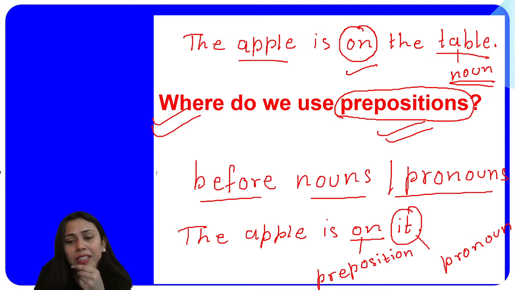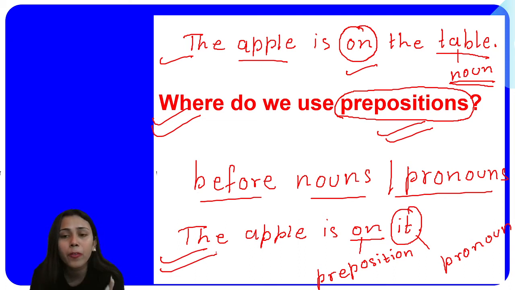And now we can say this answer is justified. Why? Because we understood both the examples, the noun example as well as the pronoun example, and how we can find prepositions before a noun or a pronoun. These are the best examples. Now we will move ahead with the next question. What do we have next here?